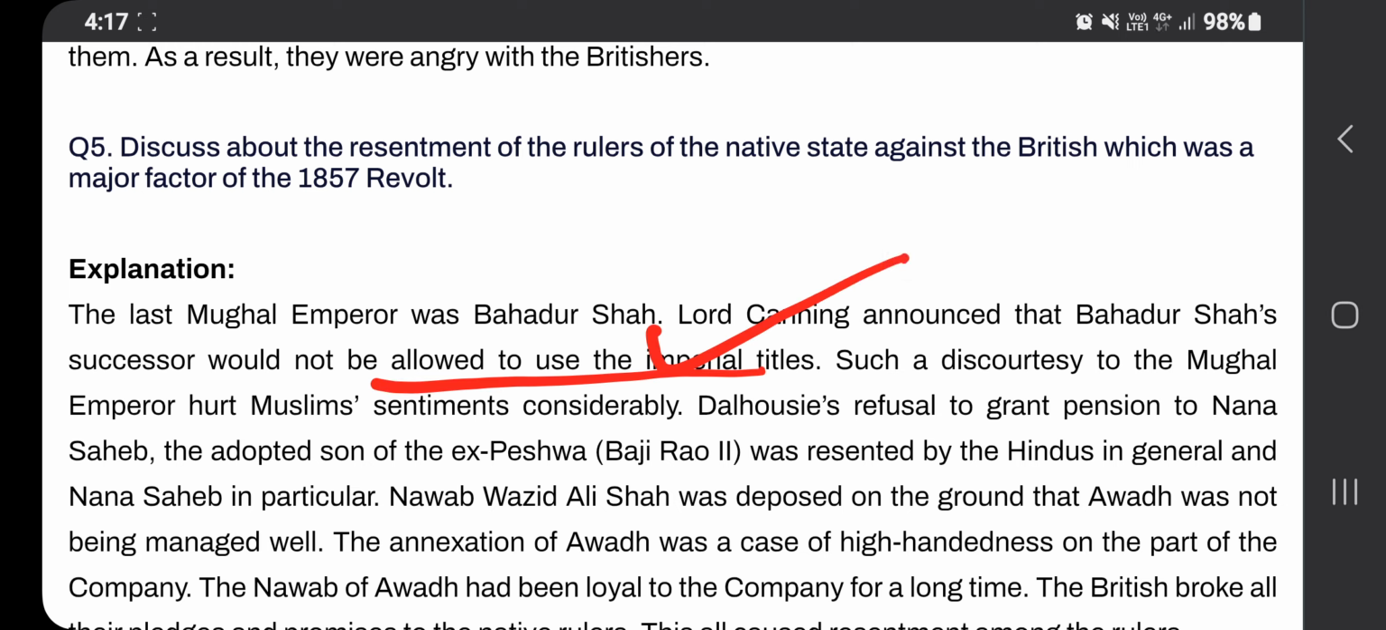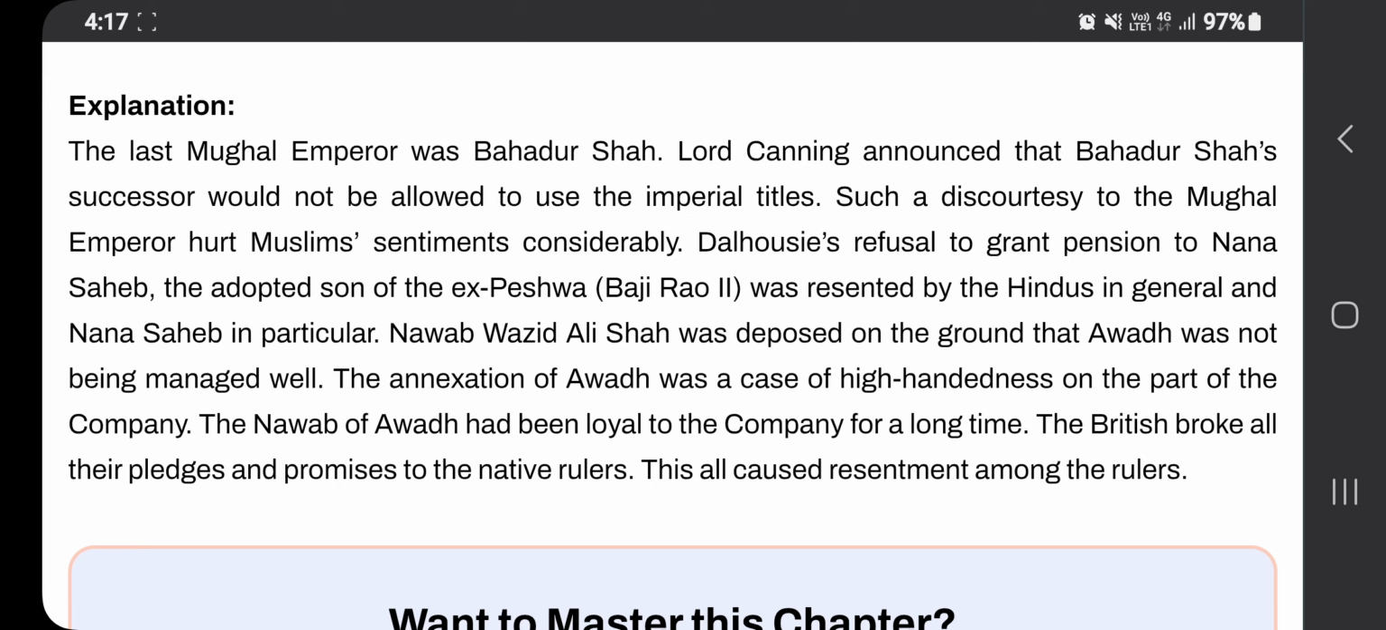Imperial. They were not allowed to use the imperial titles. Such discourtesy to the British Mughal emperor hurt Muslim sentiments. See that one? Muslim sentiments considerably. Then come down to this answer.